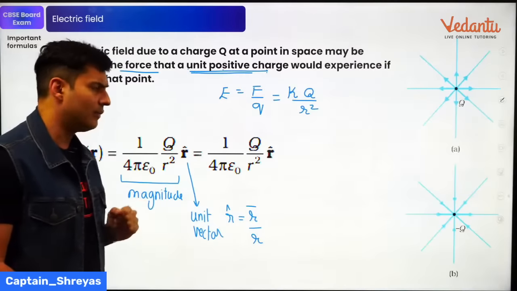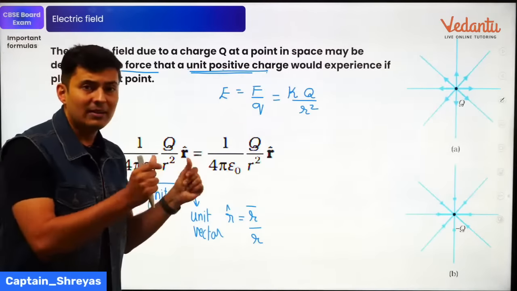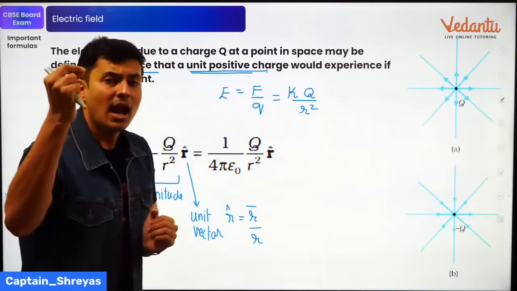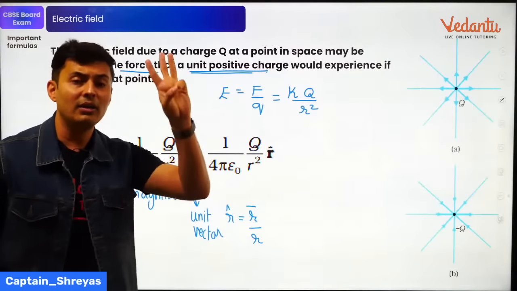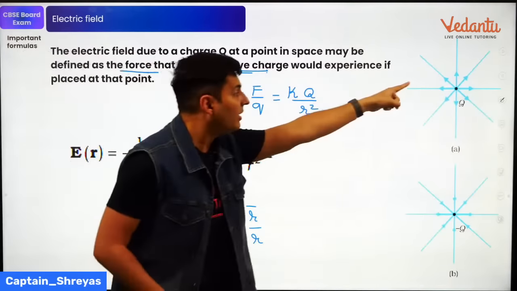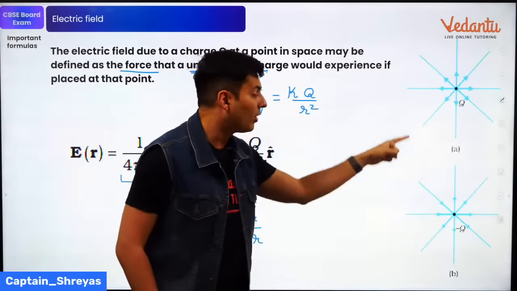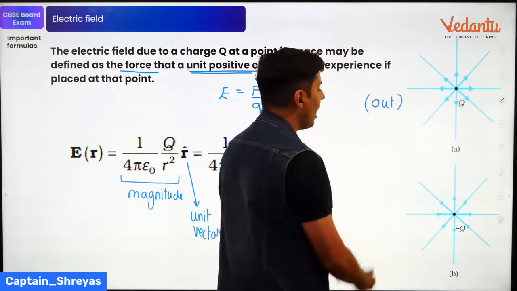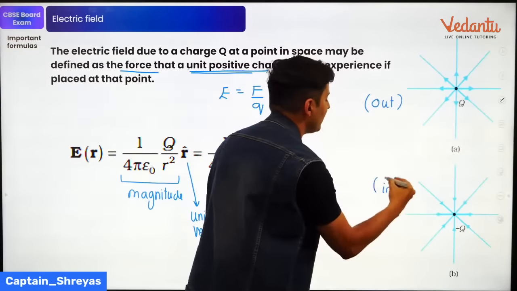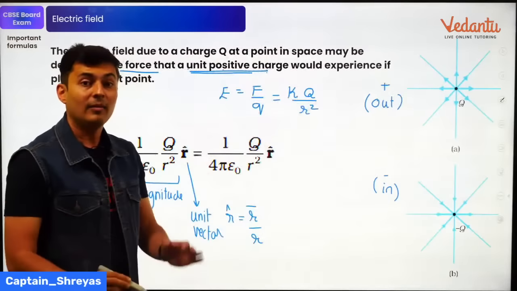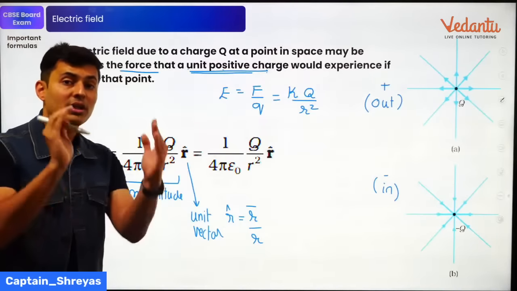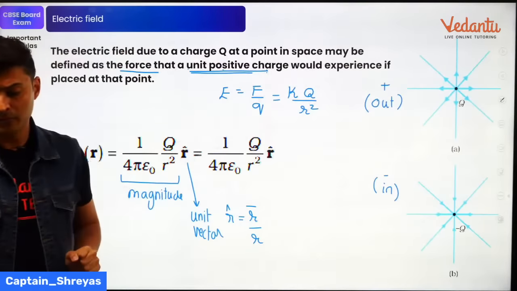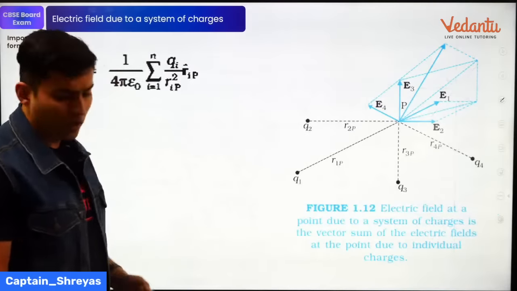That's the only difference. Next important thing is sometimes they might ask you to show the electric field due to point charges, or if it is a slightly higher mark question, let's say define electric field for 2 or 3 marks, it's better to show the diagram for electric field for a positive and a negative charge. For a positive charge, it is basically outwards. For a negative charge, it is basically inwards. So that is an additional diagram that you will show in case the question is for higher marks. If it is for 1 mark, I think this definition and this formula is more than enough. Okay, everyone? Great. Moving on to the next thing.